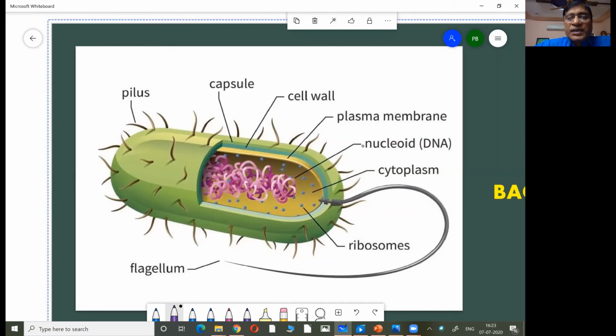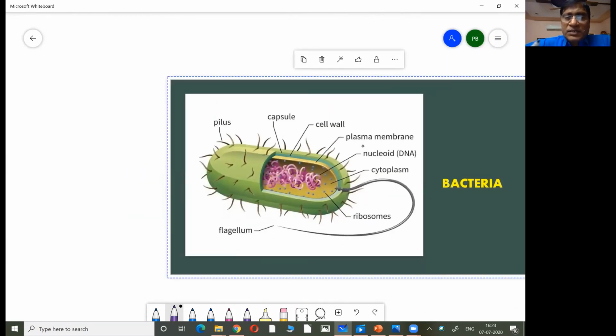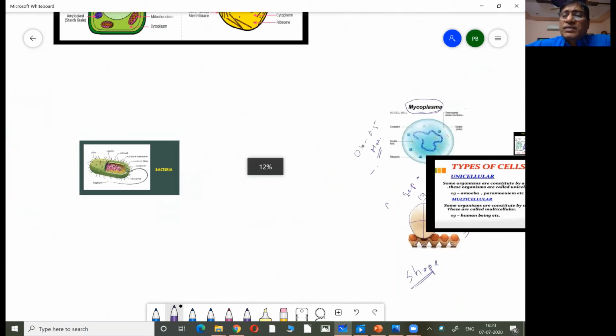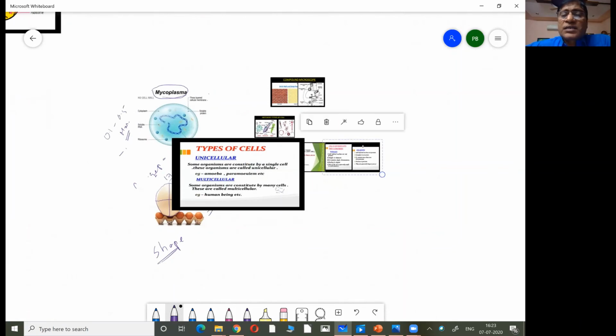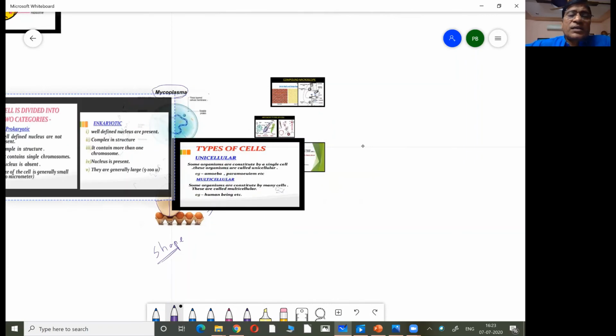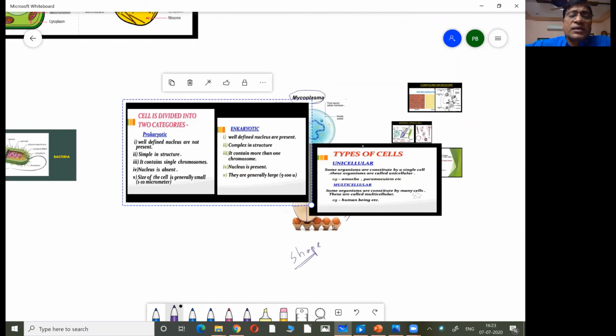There are no specific membrane-bound organelles in the bacteria. So such cells which do not have specific membrane-bound organelles, which do not have a well-defined nucleus, are treated as prokaryotic cells. Pro means primitive. Prokaryotic means very ancient. So that is how you can differentiate between prokaryotic cells and eukaryotic cells. There are differences between prokaryotic cells and eukaryotic cells.